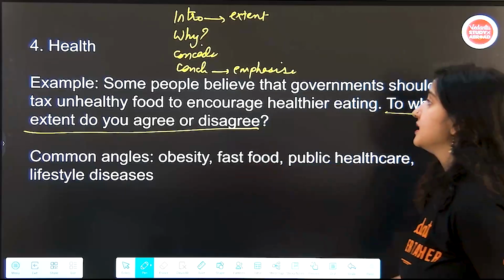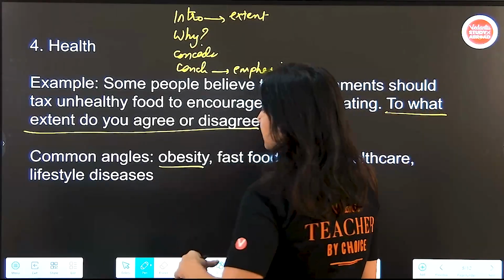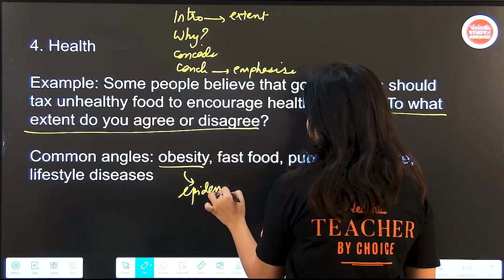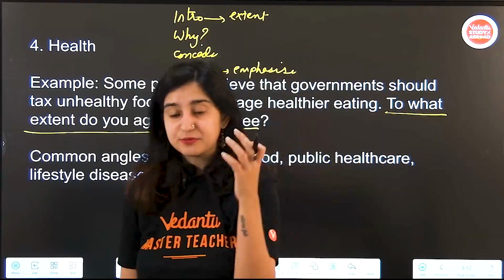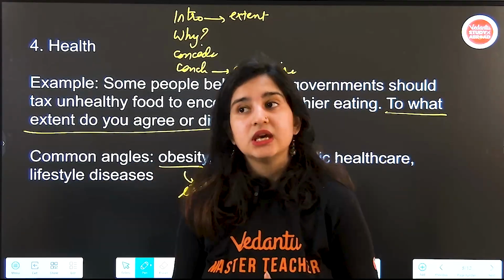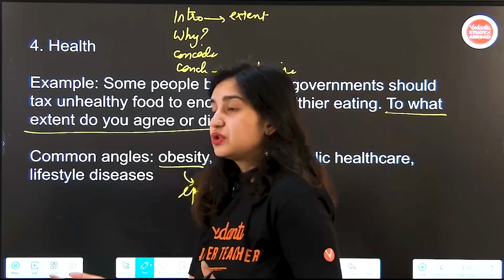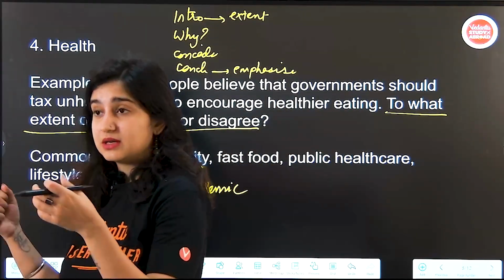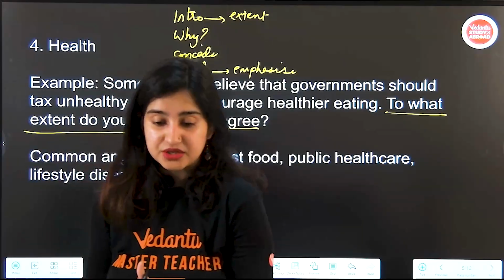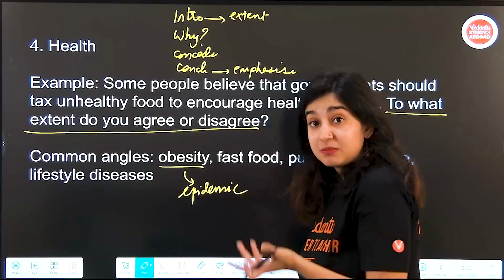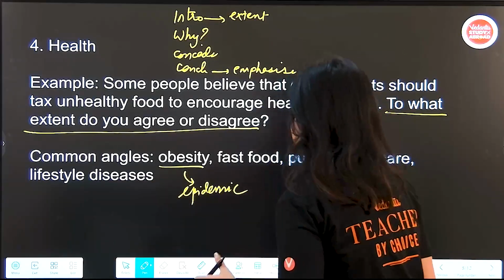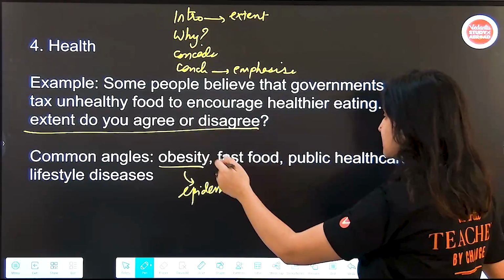What are some other common angles that health can take? Obesity, the obesity epidemic. It has been talked about a lot, how because of ultra processed foods, obesity is increasing, which is also leading to lifestyle diseases that further puts a burden on the health infrastructure of countries. Also increases premiums for health insurance. So there's a ripple effect that comes in. This could be asked about.